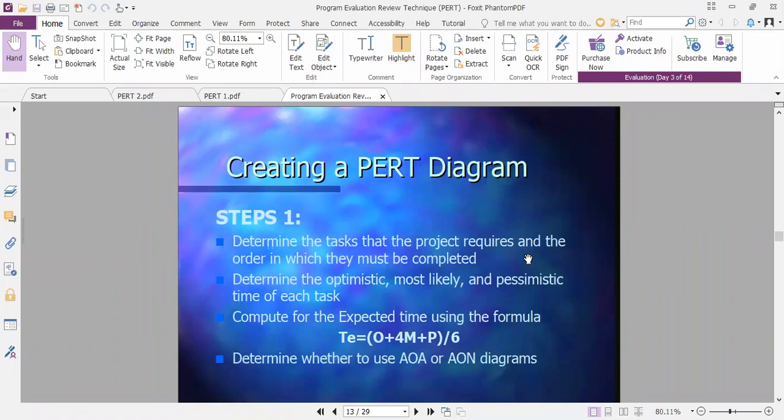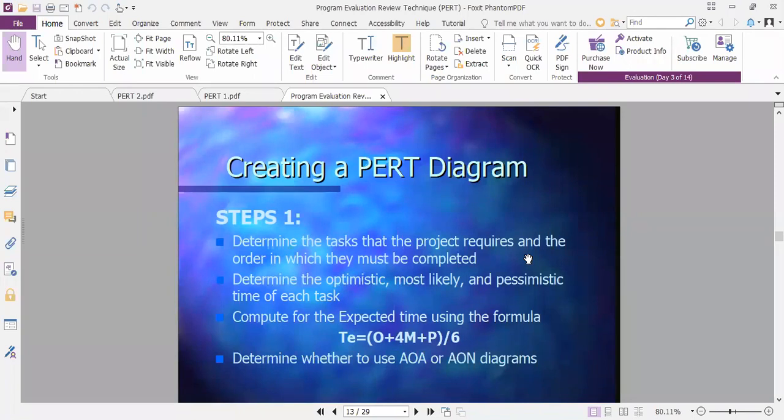Okay, so TE or TA is calculated using this formula: TO, the optimistic time, plus 4 into TM, the most likely time, plus TP, the pessimistic time, make the bracket of this summation, divided by 6.